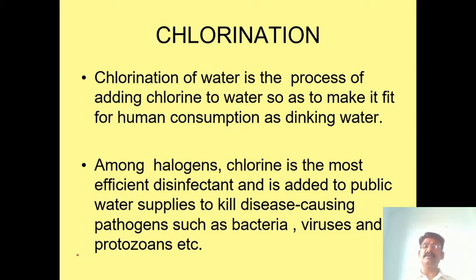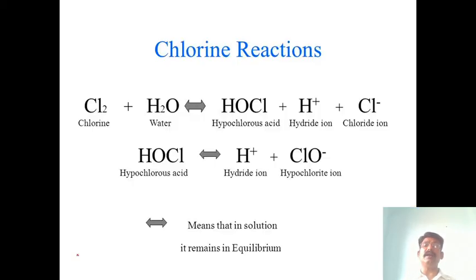And it's a gas, so how are they adding this one? For example, when chlorine gas is added to water, what happens? It forms hypochlorous acid. This reaction is very important. You have to write that reaction definition. When chlorine is added to the water, it forms hypochlorous acid and releases the H plus ion and chloride ion.